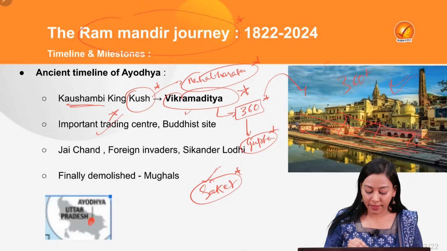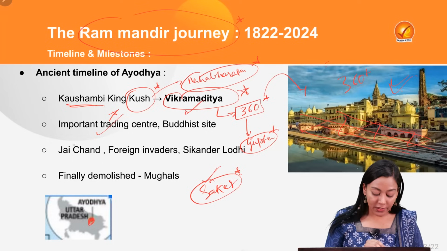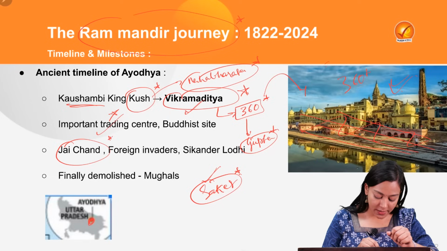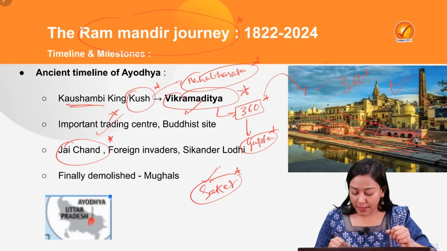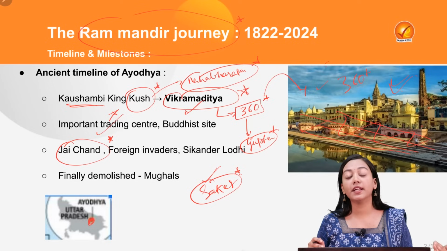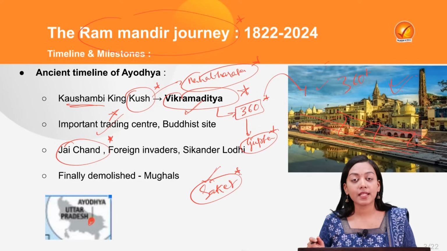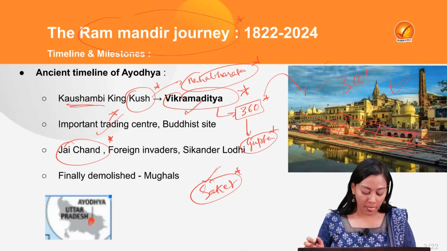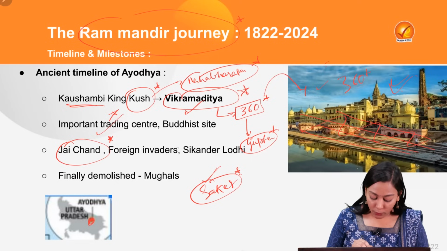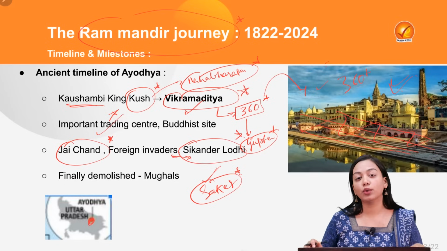Then what happened? All the temples and the scriptures that were raised by Vikramaditya were then renamed by Jaichand on his name. So eventually the temples were at their glory, but then came the foreign invasions, and the foreign invaders started destroying different temples and religious sites of the city of Ayodhya. This was getting worse and it saw its zenith during Sikandar Lodhi as well.